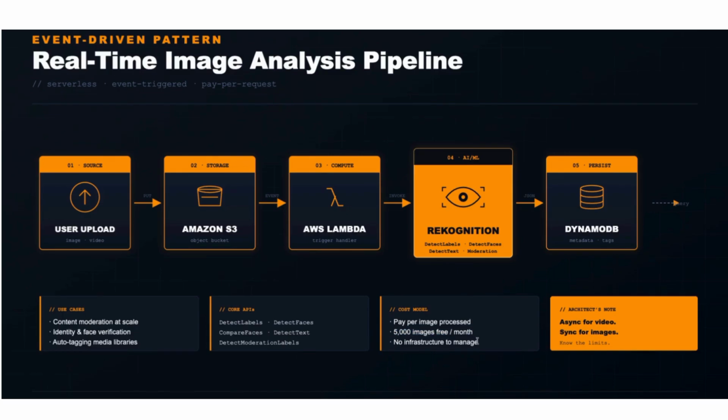Let's say you get a huge video. In that case also, you don't have to worry. The pipeline will automatically take care of it, and Rekognition need not make any major changes, and you should be able to get the result. And a note: for videos, use async. For images, use sync. It will also depend on what kind of video you are using. Are you using streaming videos, or are you uploading that video to a specific location? Just ensure you follow the guardrails. You don't have to manage any models.